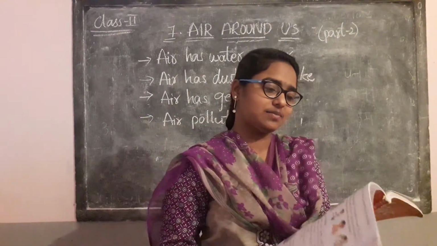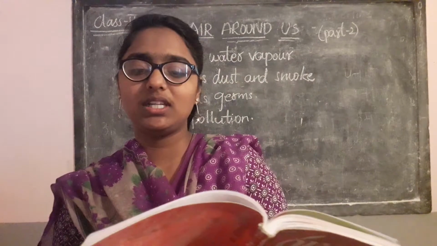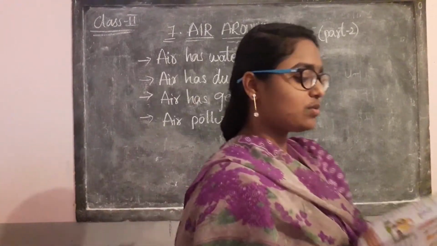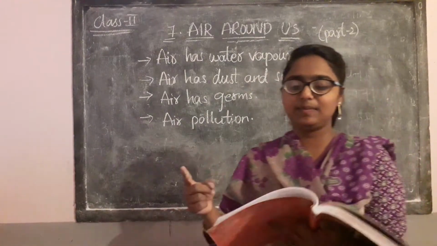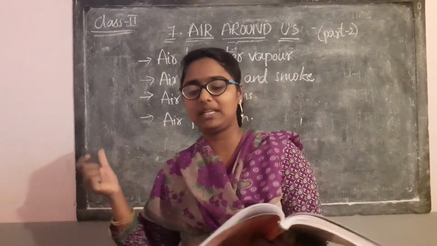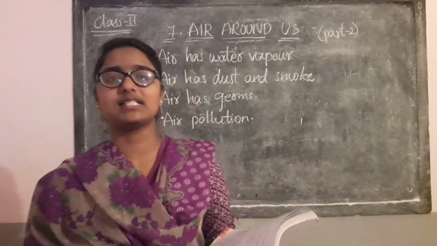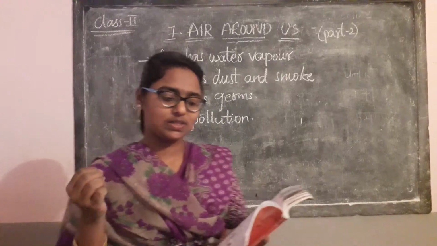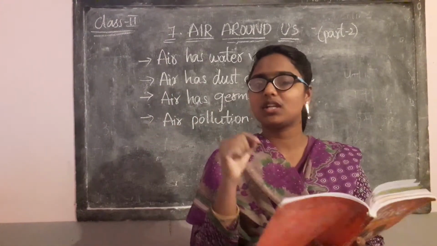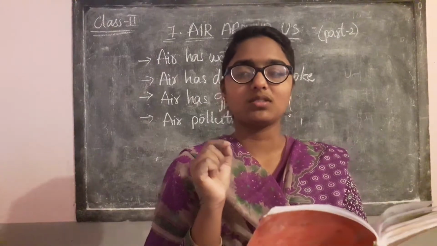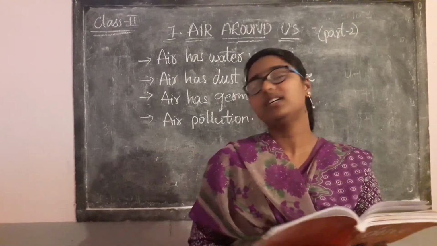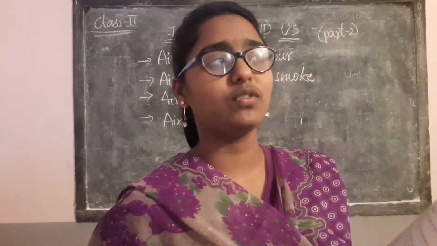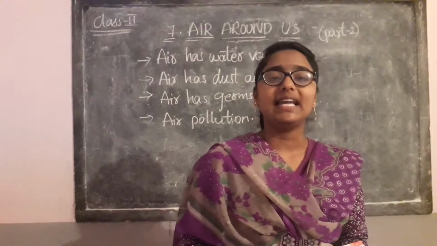See, air has germs. Air has a number of small living things that cannot be seen. These are called germs. Many of them are harmful to us. They spread diseases like TB, chickenpox, cold, cough and many other airborne diseases. So air contains smoke, dust and also germs, small living things which are not good for us. Because of that we can get many diseases like cold, cough, TB and chickenpox. So it is our responsibility to keep the air clean.